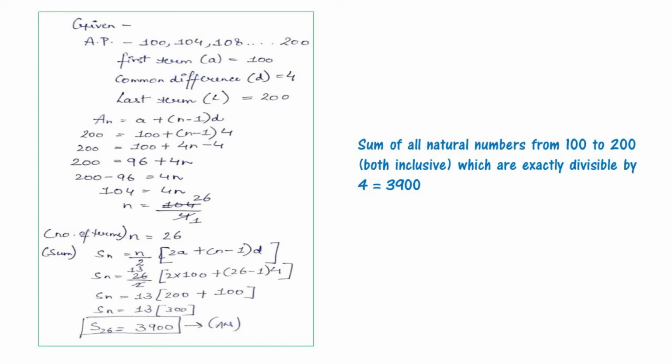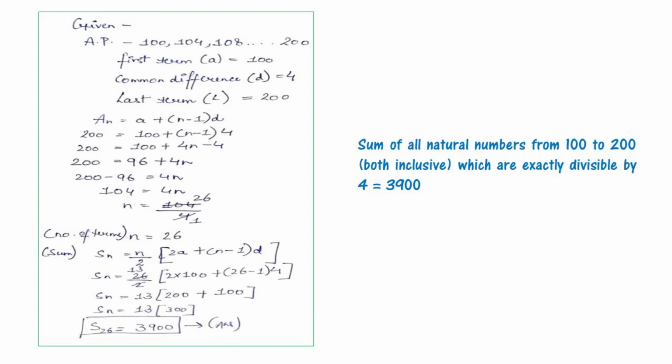After solving it, we will receive the value of n, that is 104 divided by 4, that is n is equal to 26. The n here stands for the number of terms. Now we will find the sum, that is Sn is equal to n divided by 2 times 2a plus n minus 1 d, that is 26 by 2 times 2 multiplied by 100 plus 26 minus 1 times 4, that will be 13 times 200 plus 100, that will be 13 into 300.